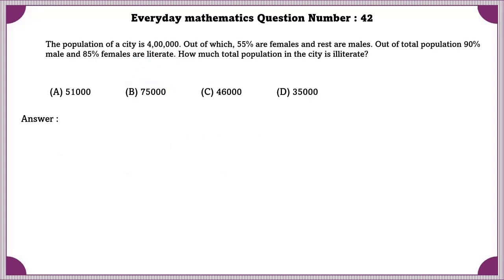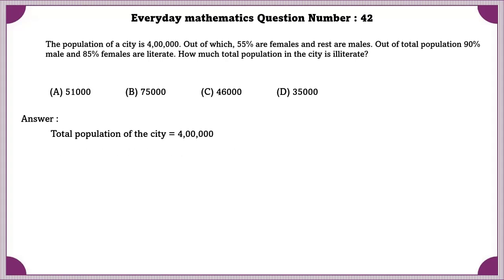Everyday Mathematics question number 42. The population of a city is 4 lakhs, out of which 55% are female and rest are males. Out of the total population, 90% males and 85% females are literate. How much total population in the city is illiterate?